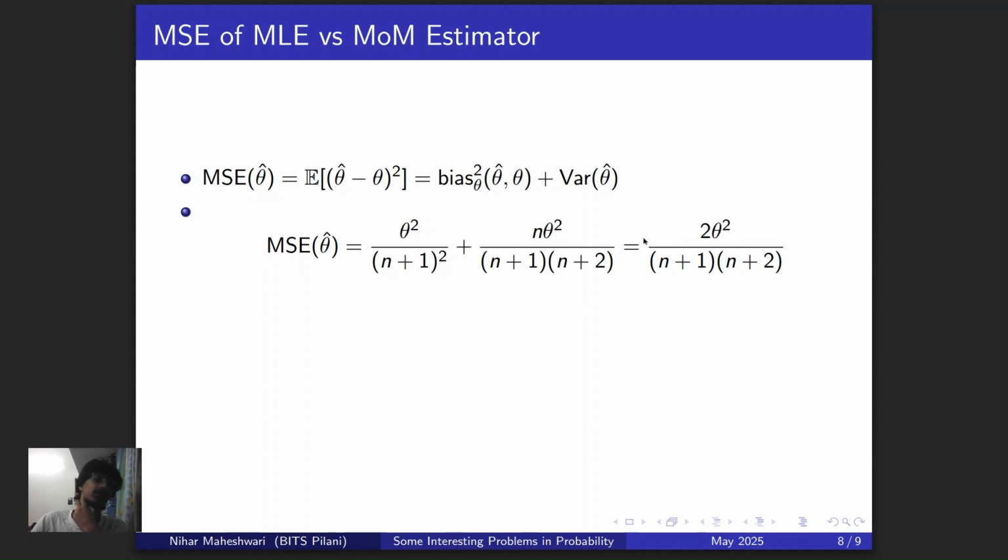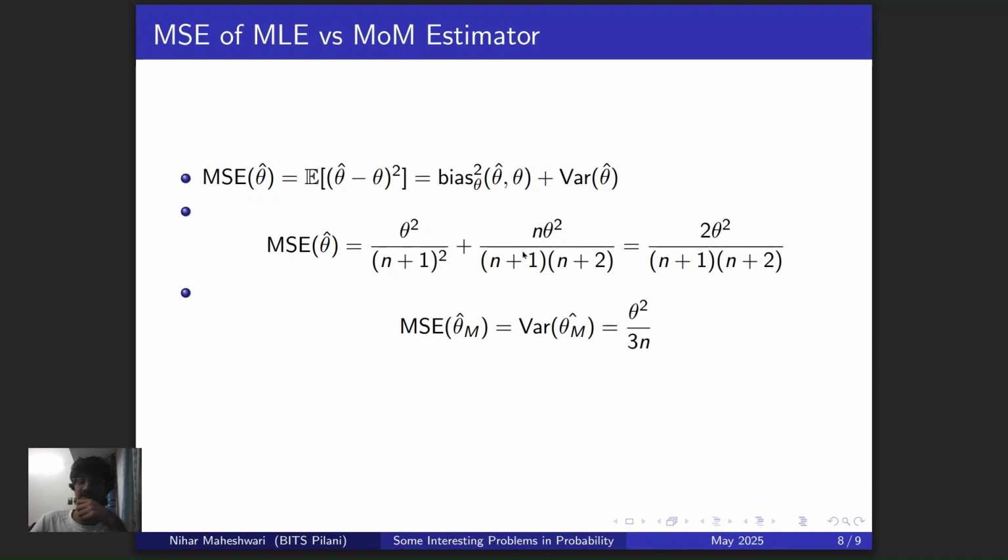All right, cool. And then on the other hand, the MSE of the MOM estimator. You might notice again over here that the mean square error is just equal to the variance when the estimator is unbiased, whereas it's equal to this thing otherwise. So again, something very, very surprising happens here. And the surprising thing is that the MSE of theta cap is always less than the MSE of theta M cap.